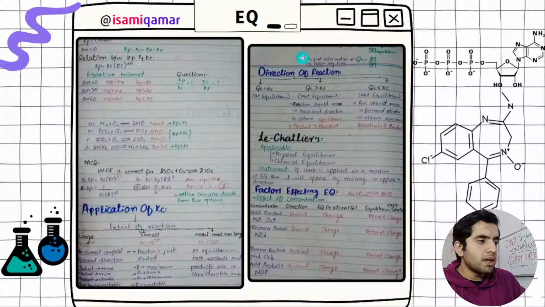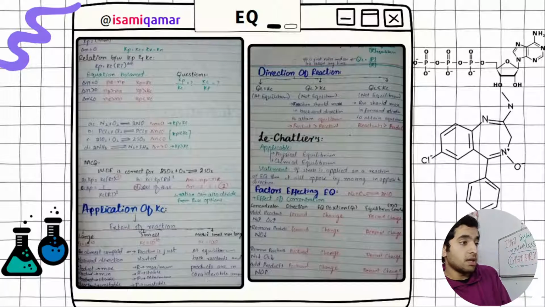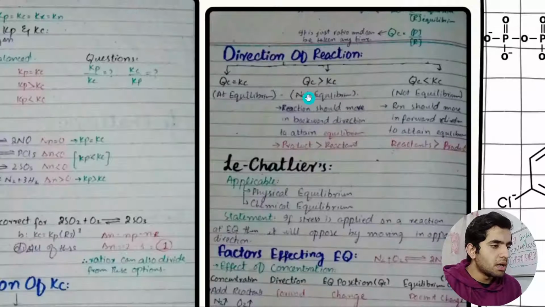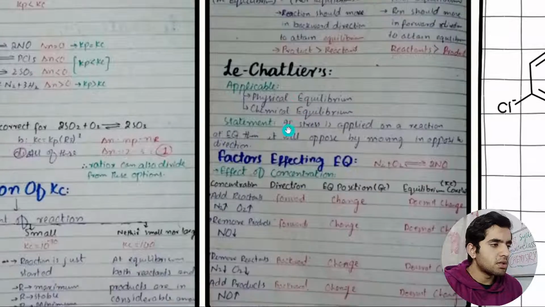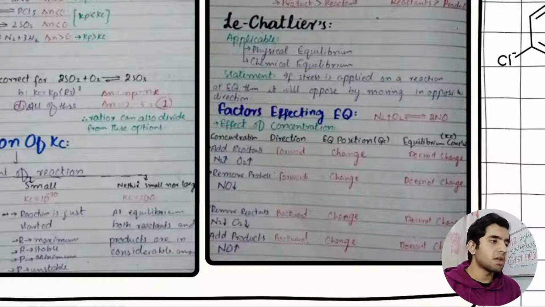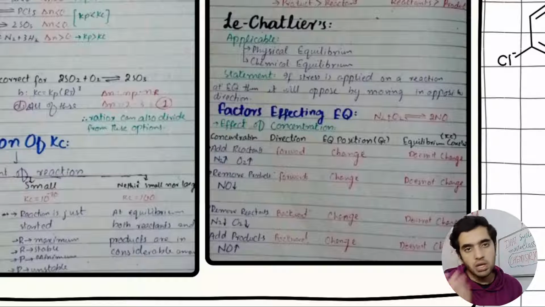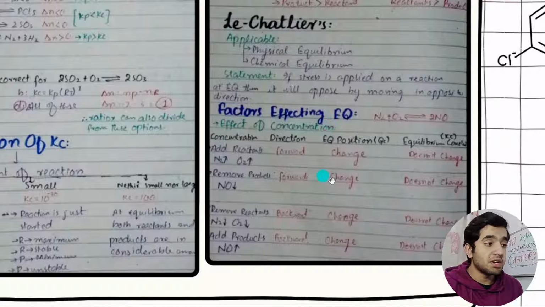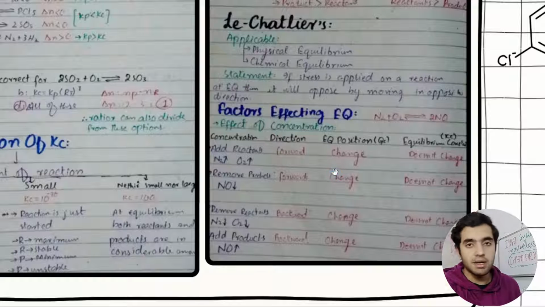Then we have direction of reaction. What is the direction of reaction? Either it is forward or backward. And then we have Le Chatelier's principle. Le Chatelier's principle is all about if stress is applied on a reaction at equilibrium, then it will go either forward or backward. I did not add my whole notes.